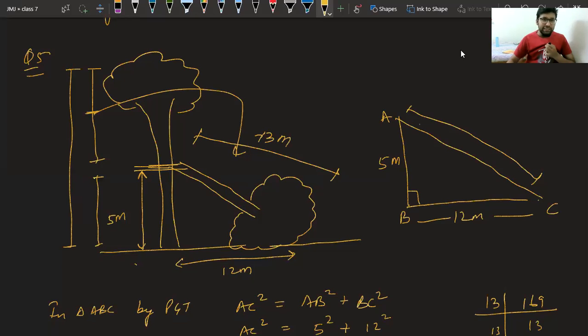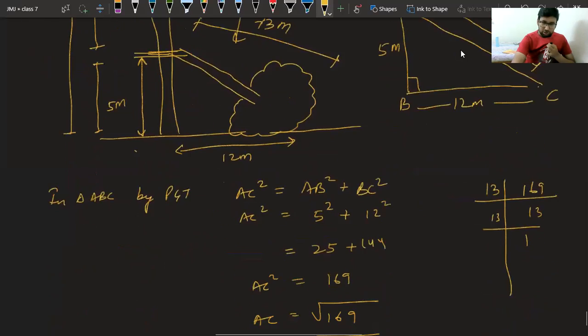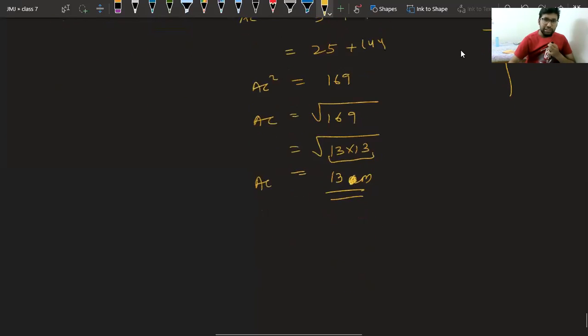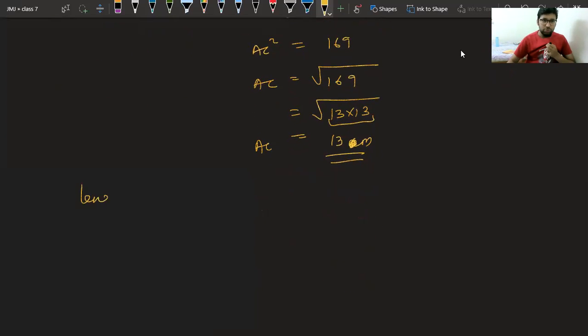Now can we add these, class? We can easily add them. Sorry, it is not centimeter, it is meter only, 13 meter. The length of tree is equal to 13 meter plus 5 meter, which is equal to 18 meter. With this, the question is done.